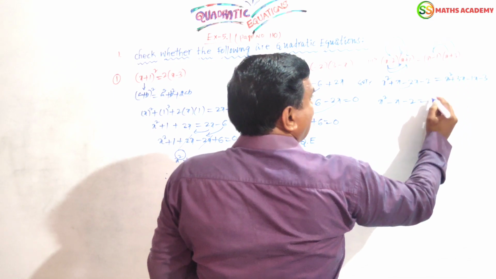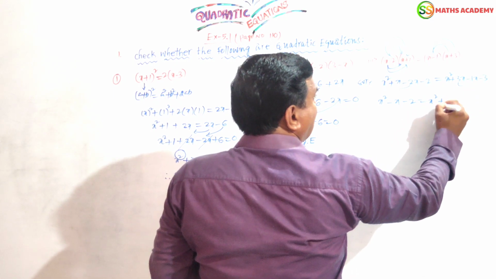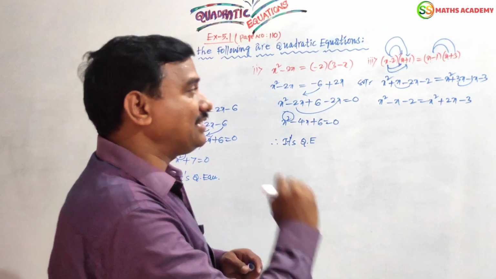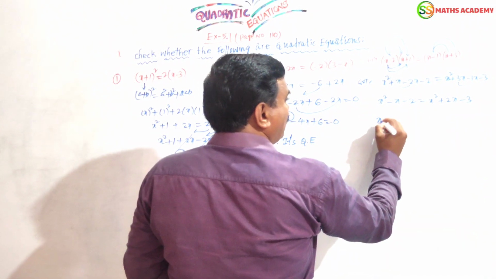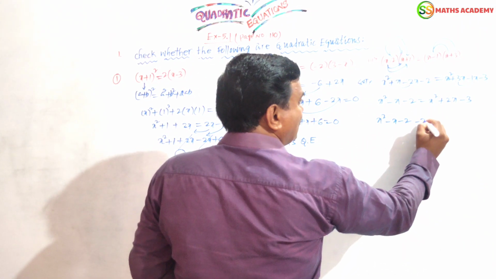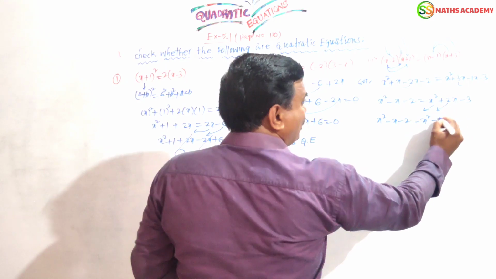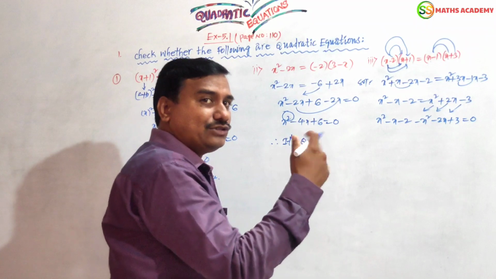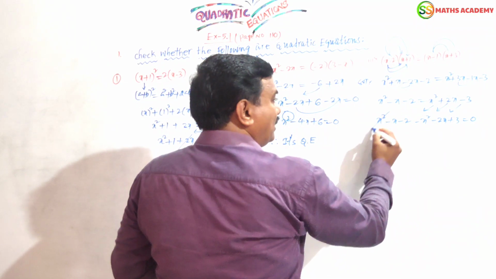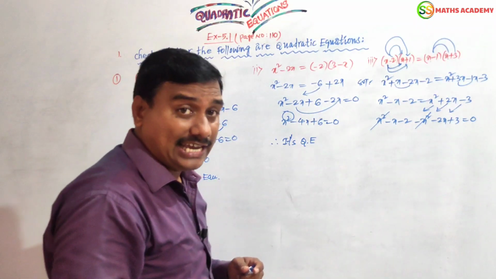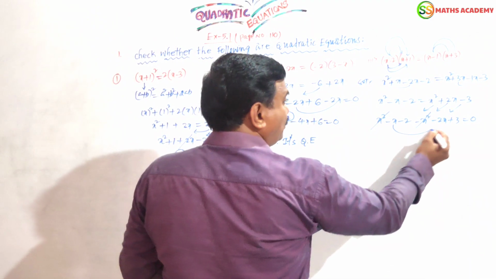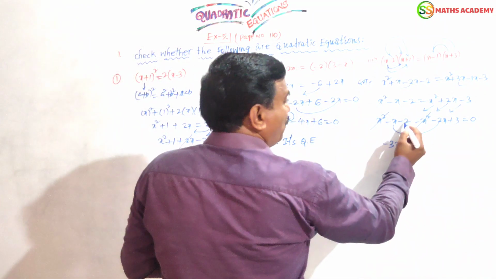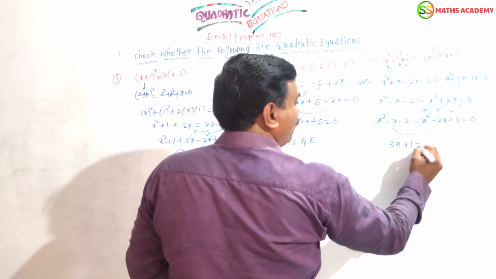Now here x square, and these two are like terms, 3x minus 1x, nothing but plus 2x minus 3 equals 0. All of it you can transfer to the left side by changing the signs. Minus x square minus 2x plus 3 is equal to 0. Here what are the like terms? Plus x square minus x square get cancelled. And one more like terms, these two, minus x minus 2x, nothing but minus 3x. Minus 2 plus 3, nothing but 1.